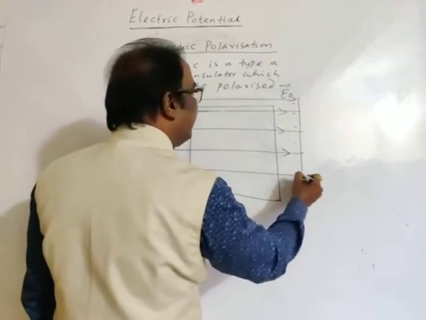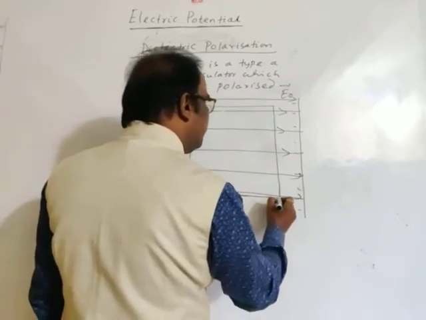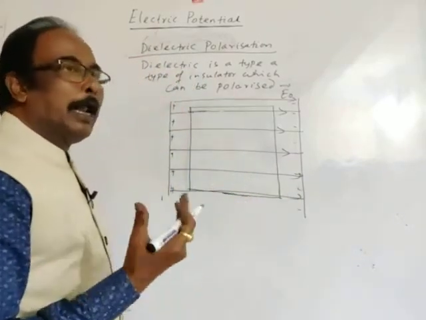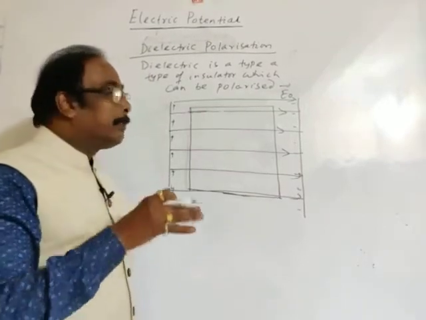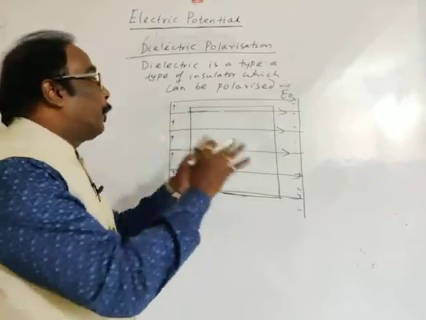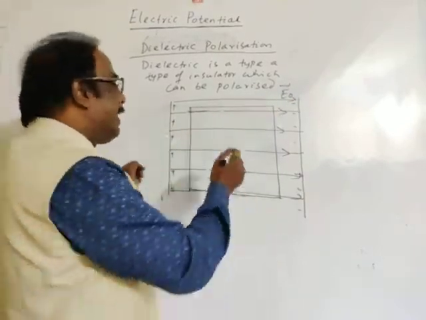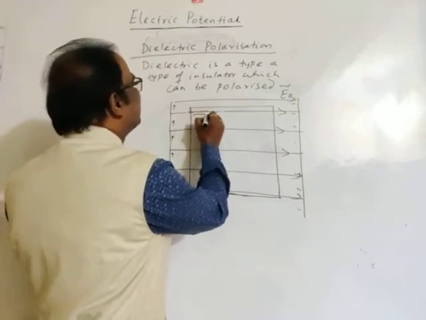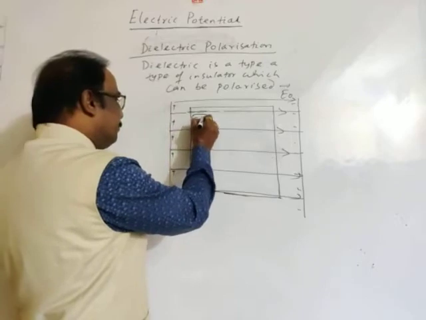Now the dipoles align themselves; the dipole will align itself parallel to the field. The stronger the electric field, the more will be the alignment. Positive, negative, positive.